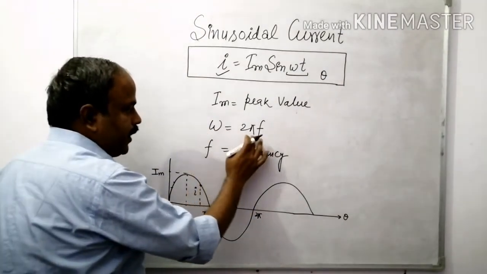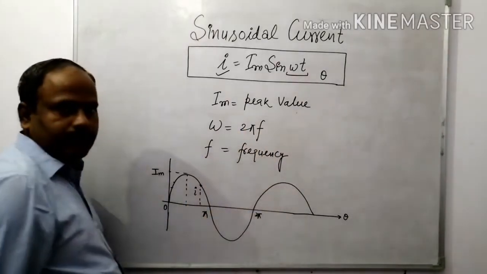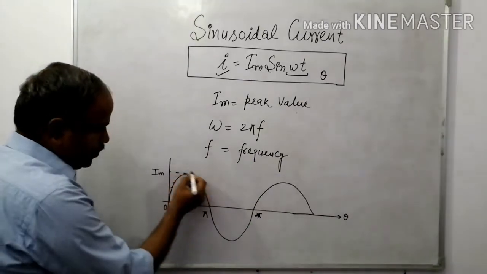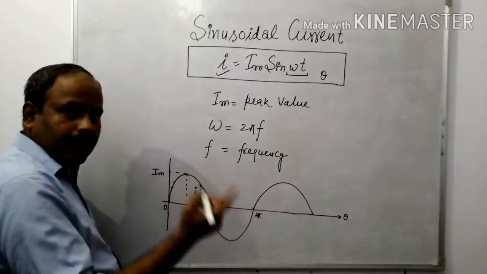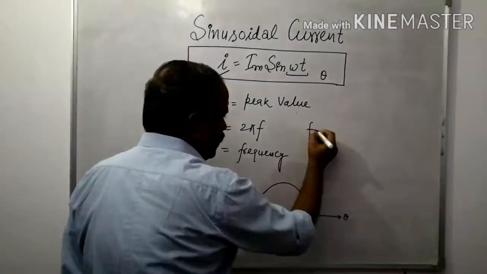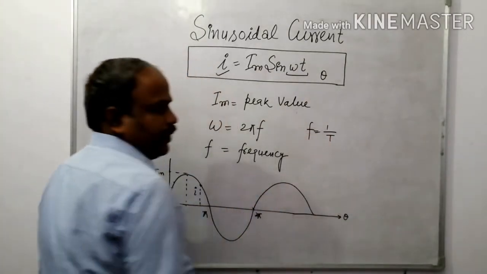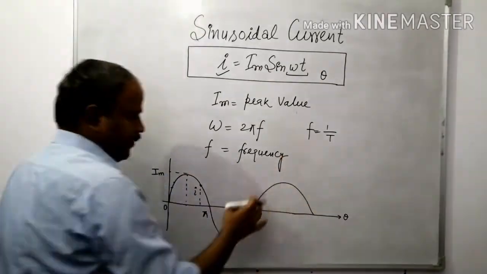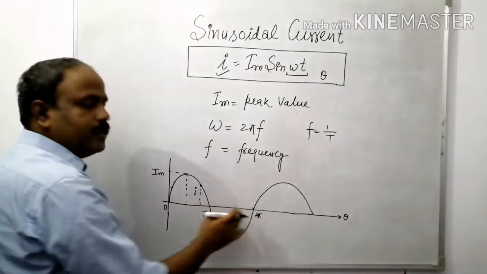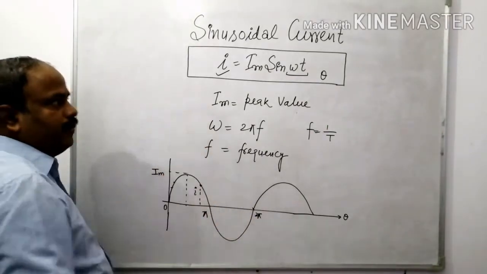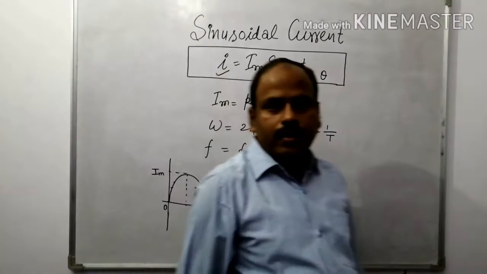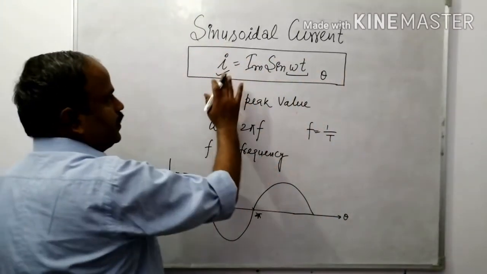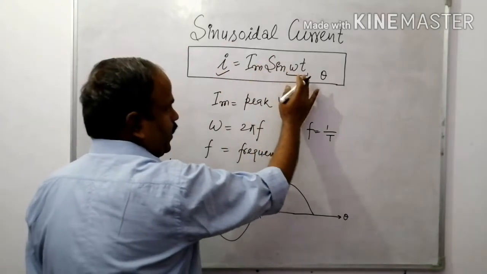Omega is nothing but 2 pi f, where f is the frequency. From 0 to 2 pi, this one is the time period. So frequency f is 1 upon time period, right? After 2 pi, the wave is repeating itself. It means that 0 to 2 pi is the time interval for this sinusoidal wave. Is it clear? Okay. Here the quantity is the sinusoidal wave, which is I equal to I maximum sin omega t.